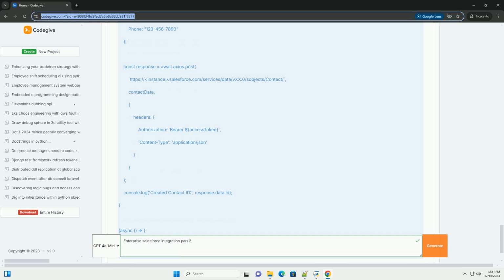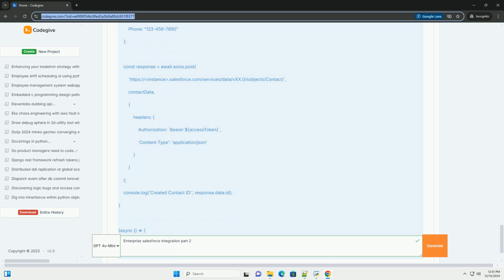3. Example of using Salesforce REST API. In this example, we will demonstrate how to use Salesforce's REST API to create a new contact in Salesforce. We'll assume that you have already set up a Salesforce developer account and have access to a Salesforce org. Prerequisites. 1. Salesforce account. Create a Salesforce developer account if you don't already have one. 2. Connected app. Set up a connected app in Salesforce for OAuth authentication to obtain client credentials, consumer key and secret. 3. Postman or a similar tool, to test API calls.